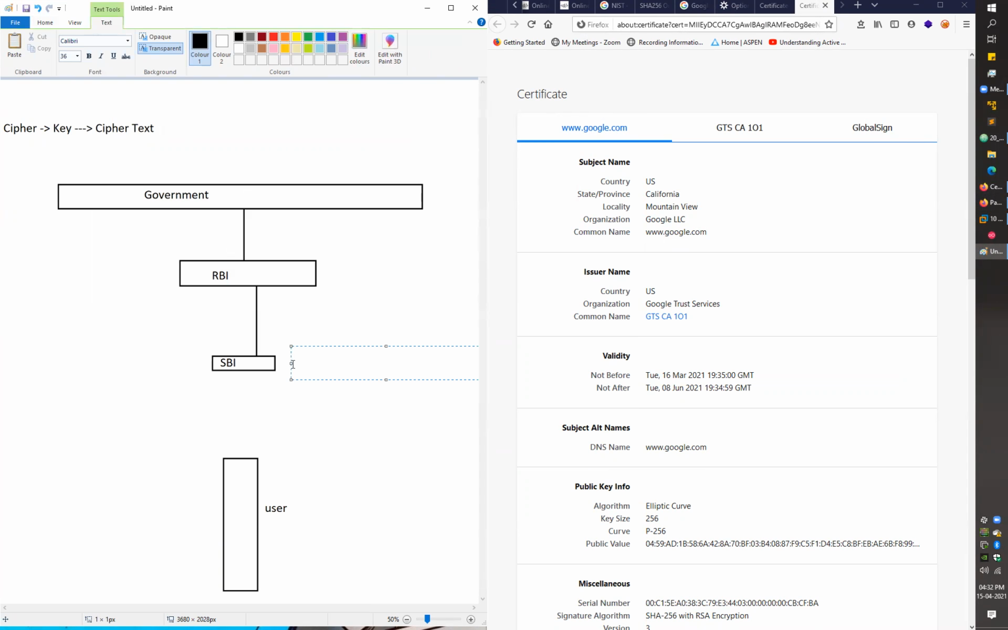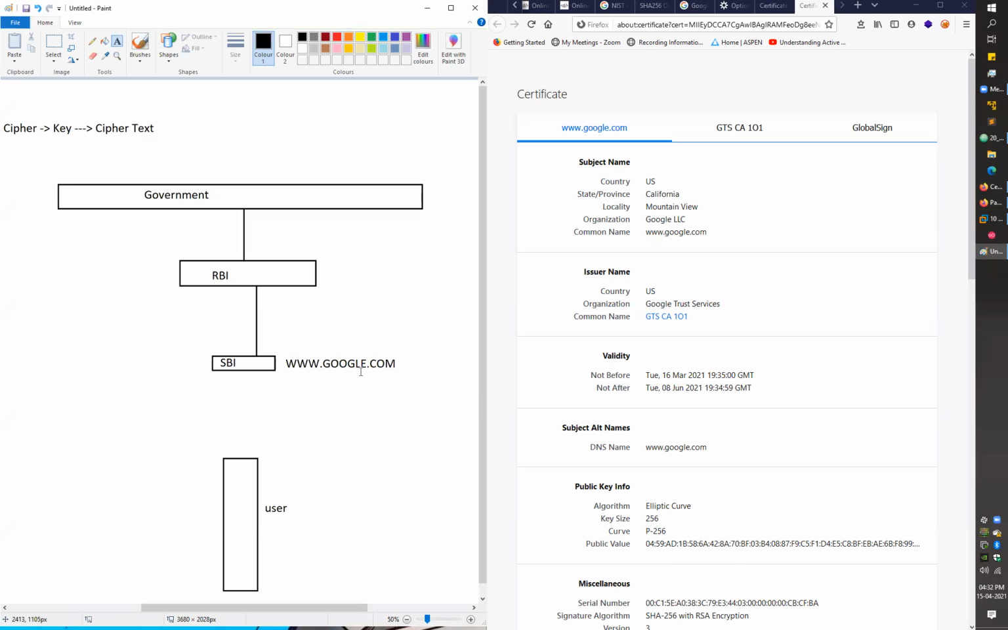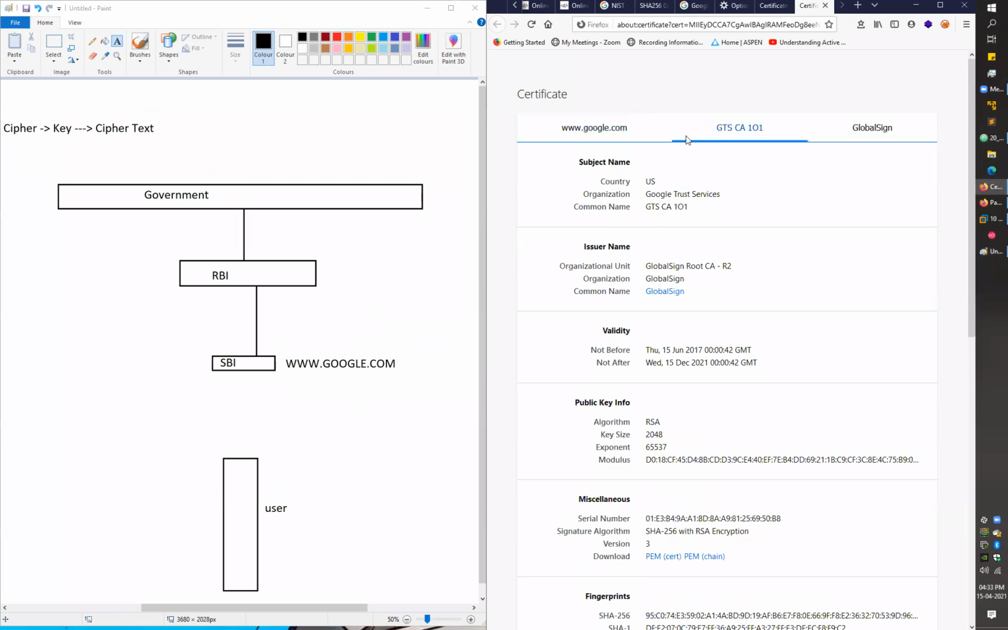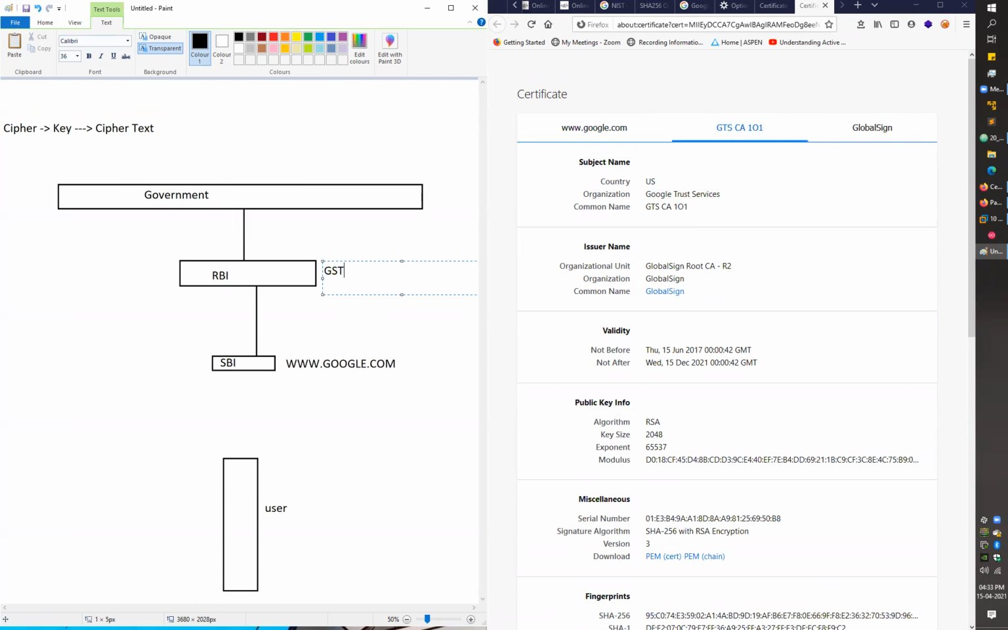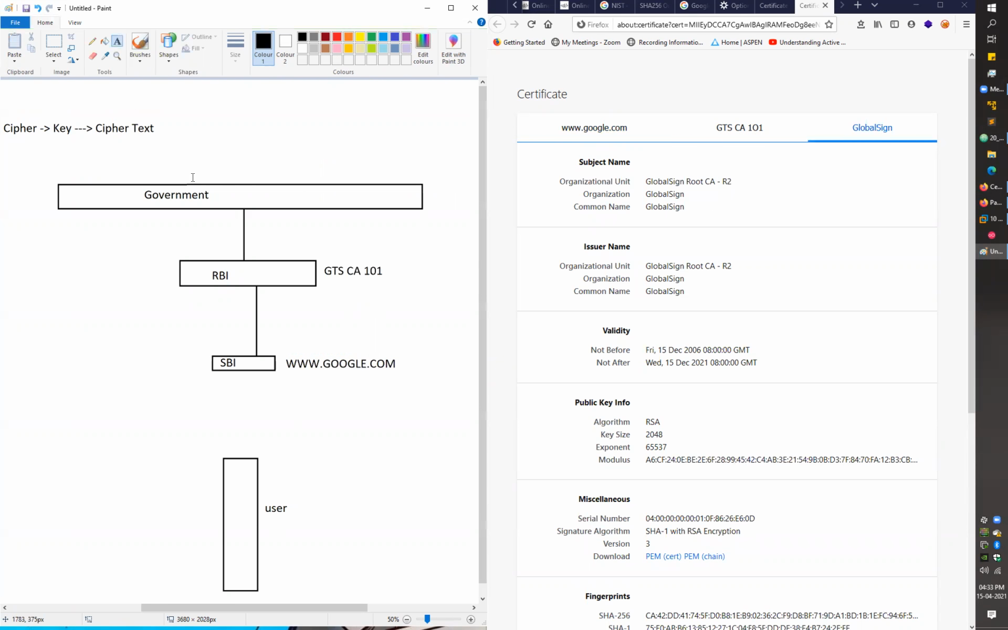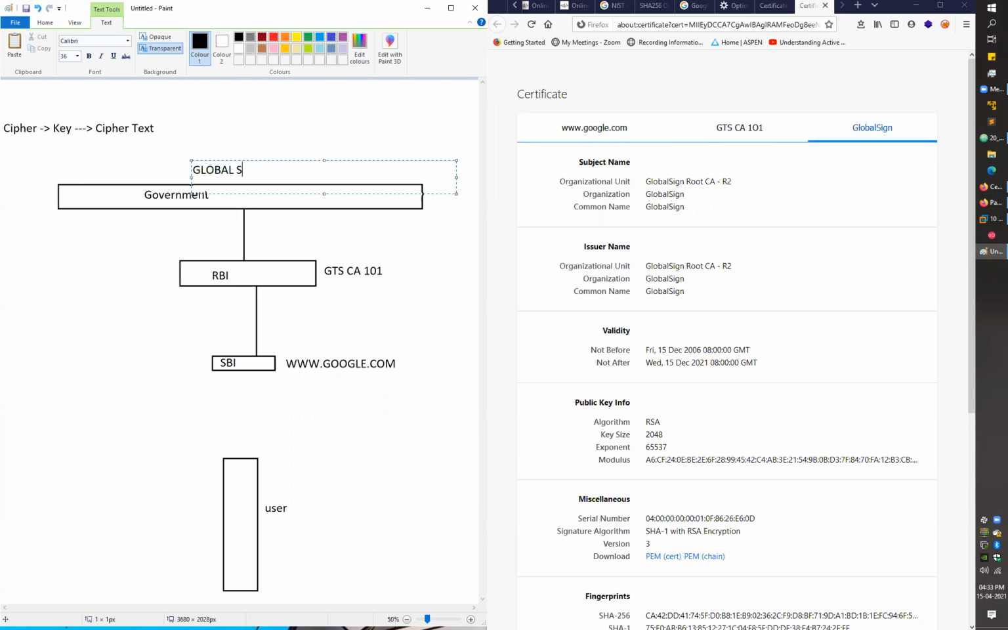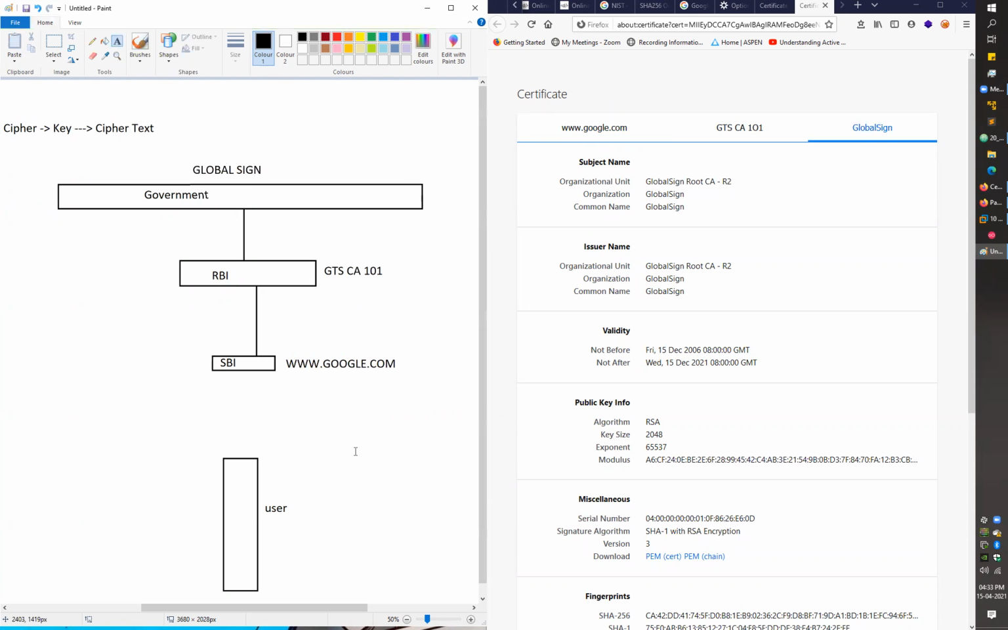Let's say Google.com is here at the SBI level. I'm just writing www.google.com here. It is at the SBI level, right? So for Google.com, above that, we have a trusting authority, the GTS CA101. So I'm just writing here GTS CA101, right? At the root level, we have GlobalSign, right? So being a browser, being a user, what my browser will do is verify the certificate, right?